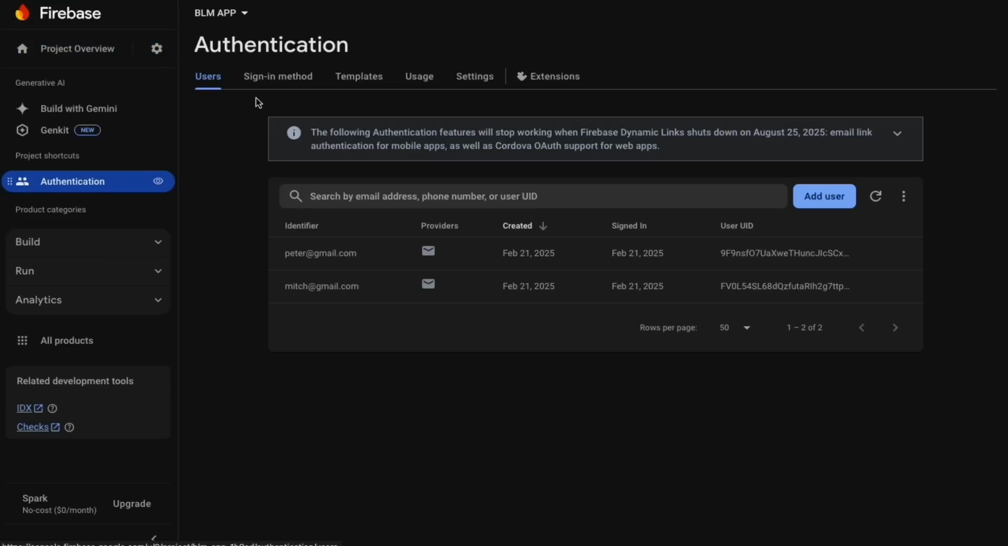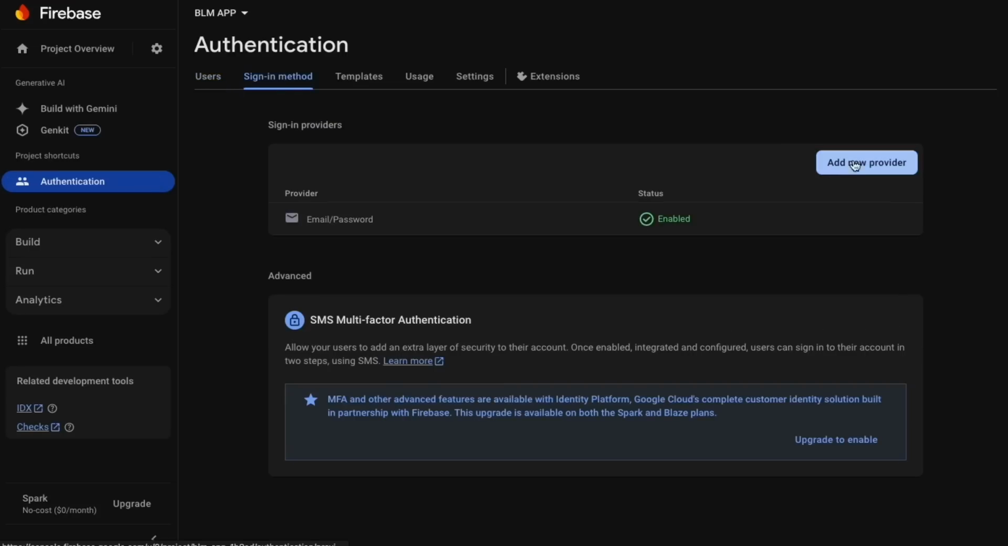Now if you come back to Firebase, we have done the email authentication. Let's now do the OAuth sign in, so the Google and the Apple. By the way, if you want to upload your app to the iOS App Store, it's a requirement that if you're going to use Google sign in, you have to include Apple sign in. So let's start with the Apple.